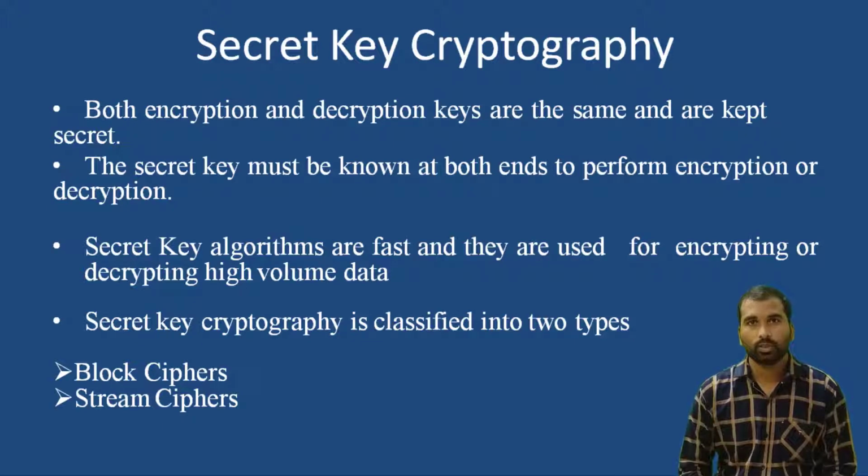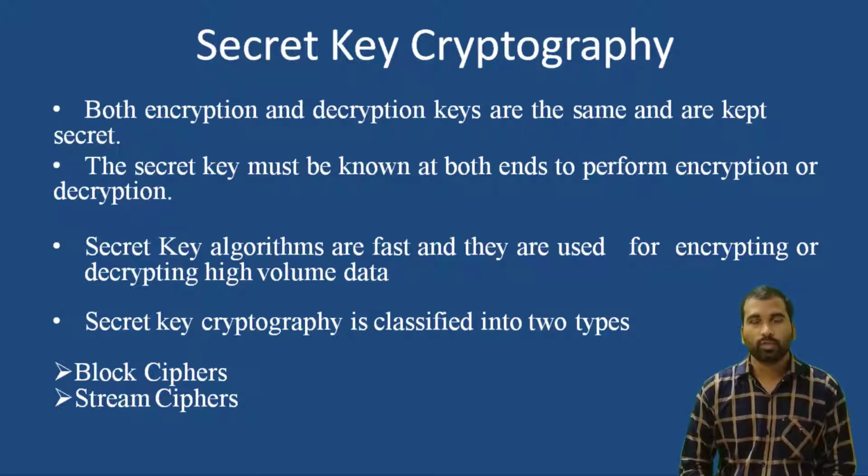The secret key must be known at both ends to perform encryption and decryption. In order to convert the plain text to ciphertext and ciphertext to plain text, the key must be known to the two participants. The secret key algorithms are fast and they are used for encrypting or decrypting high volumes of data. Since the key is secret between the two participants, it is called secret key cryptography. There are two types in secret key cryptography. The first one is block ciphers and the second one is stream ciphers.